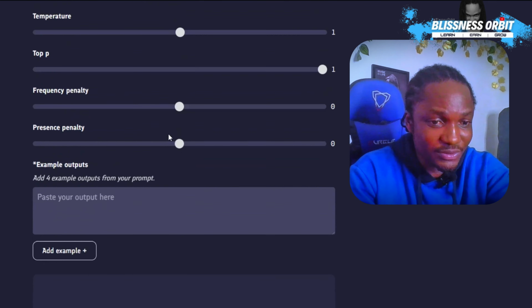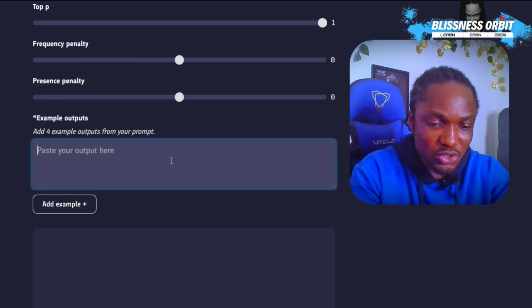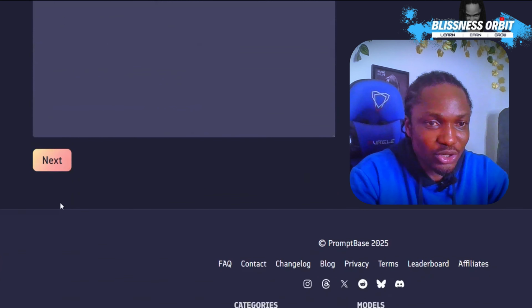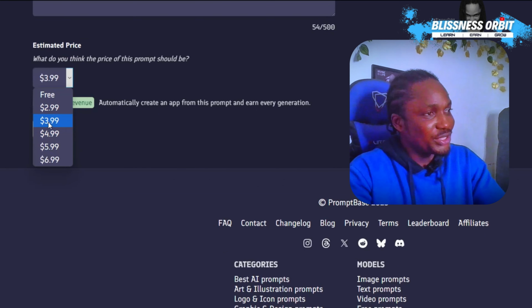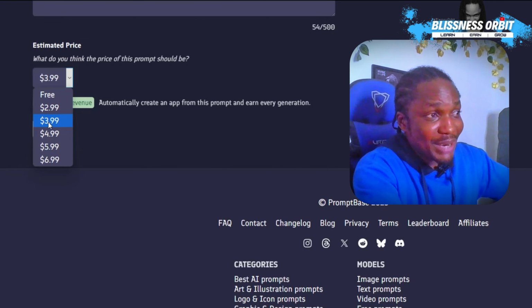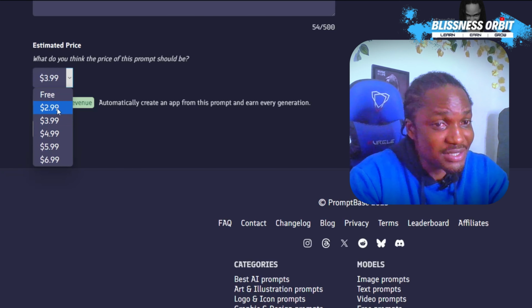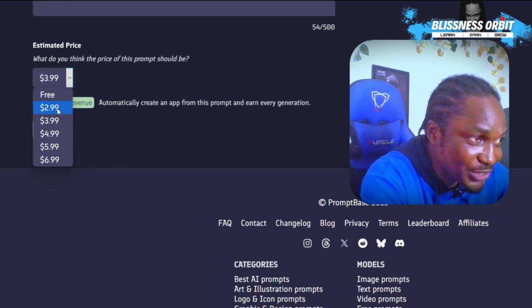You can just leave all of this by default. So remember, we already have an example output from our prompt, which you can just paste here, and then we can click on add example. So you scroll all the way up, small instructions, and then you click on next. So you're going to be making this $3 every now and then, every time someone buys this prompt from you here on prompt base. If you're selling one prompt for $2.99, and imagine you selling 100 prompts, that's over $300.